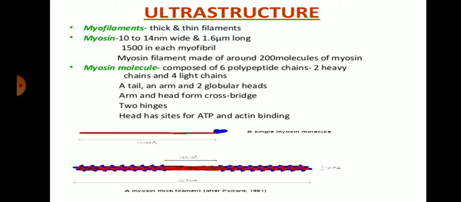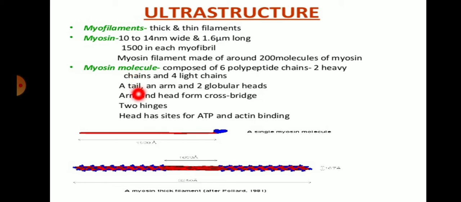And what is meant by myosin molecules? The myosin molecule is composed of 6 polypeptide chains. So this is the molecular level of the muscles. Remember, the myosin molecule is composed of 6 polypeptide chains, where 2 are heavy chains and 4 are light chains.